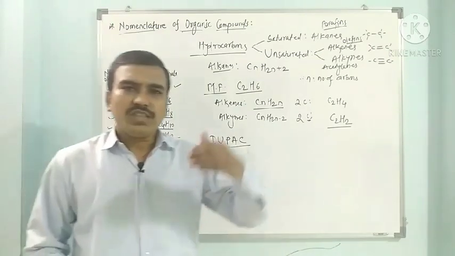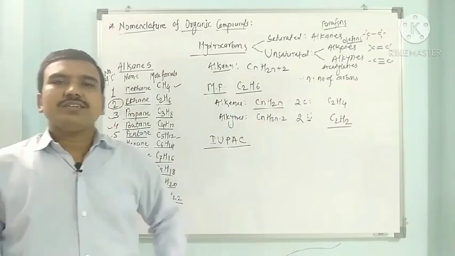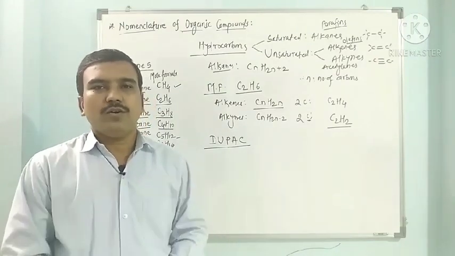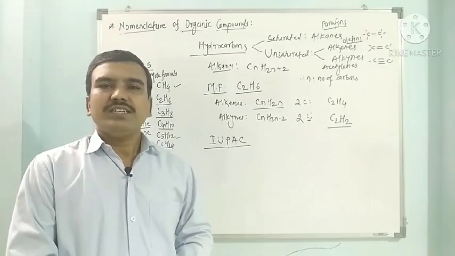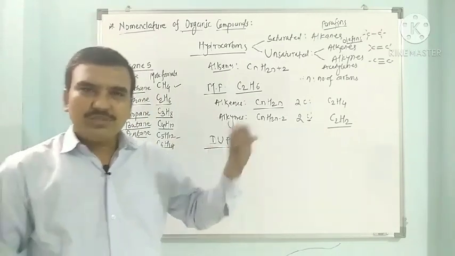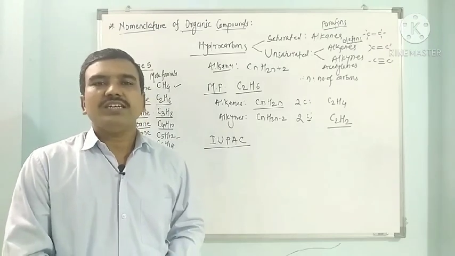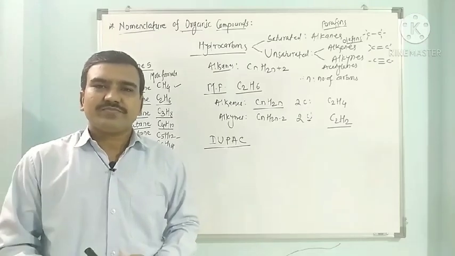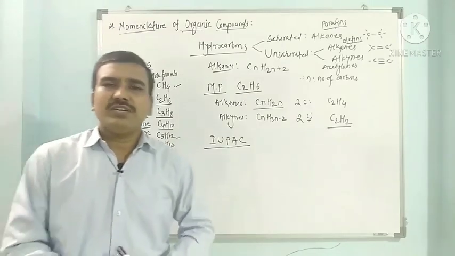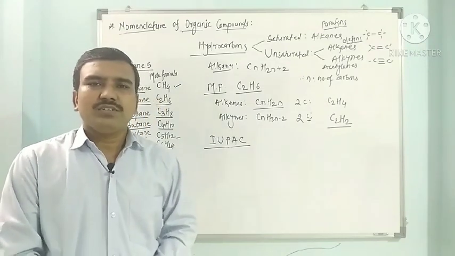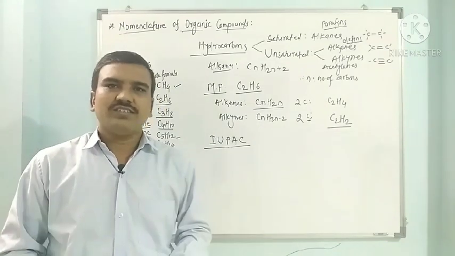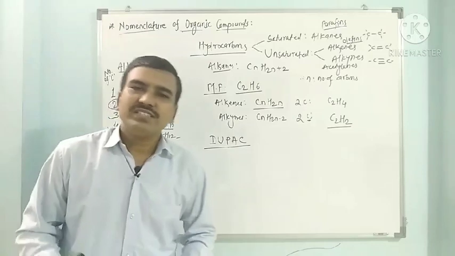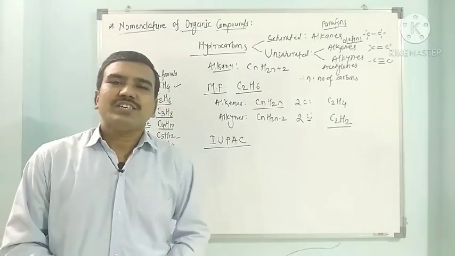In earlier days, all the organic compounds were named as per their natural sources, or as per their physical properties. Those names were called trivial names, or common names. But later there were several difficulties while naming such compounds. Chemists faced a lot of difficulties in naming a particular compound, because compounds are prepared in laboratories, so it is difficult to name them on the basis of their sources.